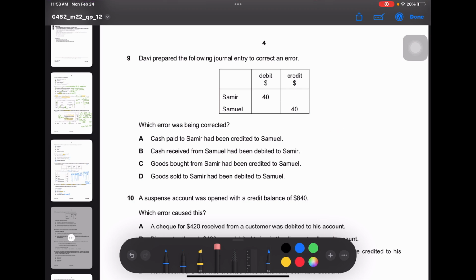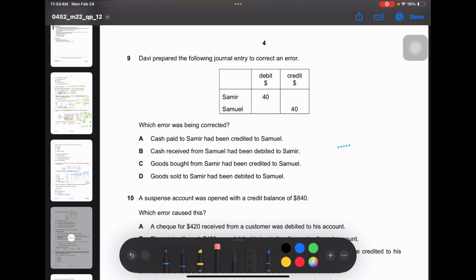Cash received from Samuel had been debited to Samir. So it is an income. Then the correct entry should have been, it's not supposed to be debited to Samir. Cash received from Samir is an income. So it would have been bank account debit and Samuel account credit. But that's not the right entry. Let's do the second one.